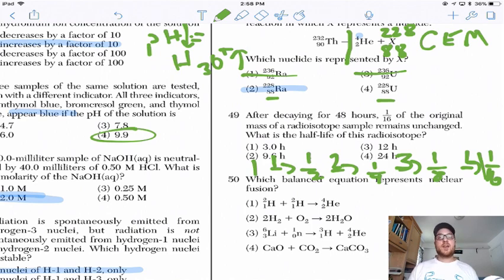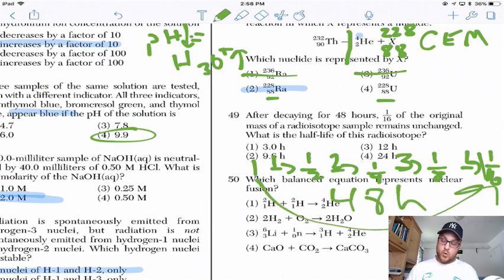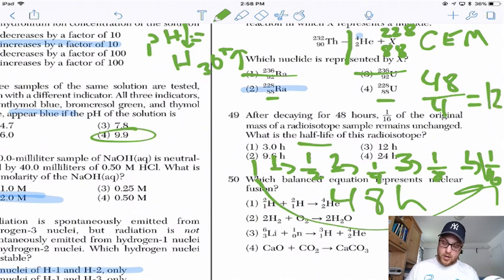That entire thing took 48 hours. So beginning to end took 48 hours. What was the length of each step? AKA, what is the length of one half-life? So 4 half-lives in 48 hours means each half-life was 12 hours long.